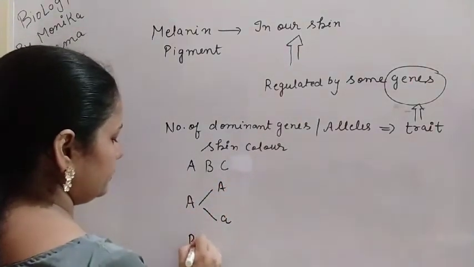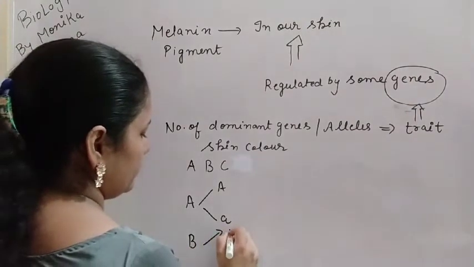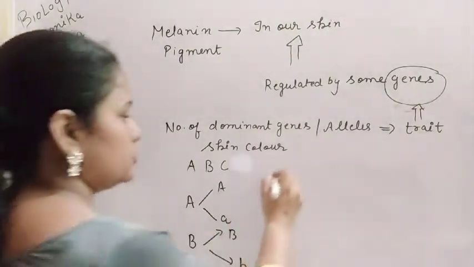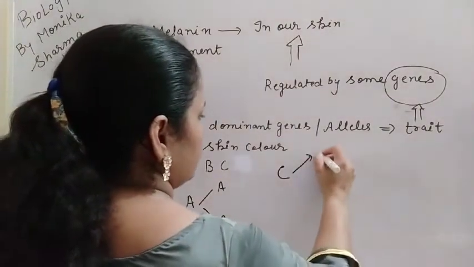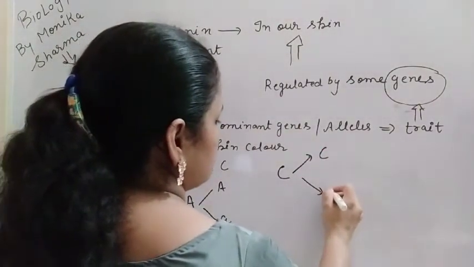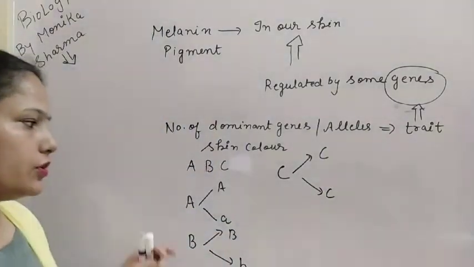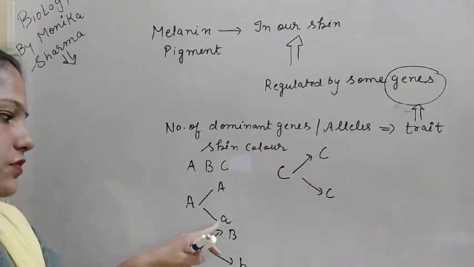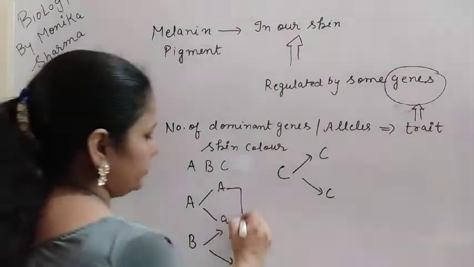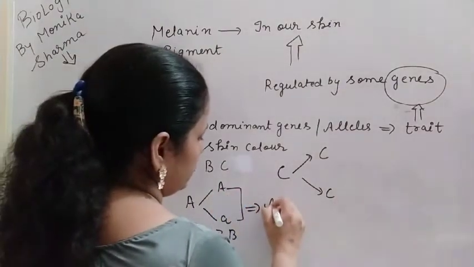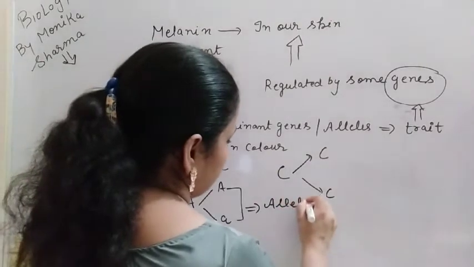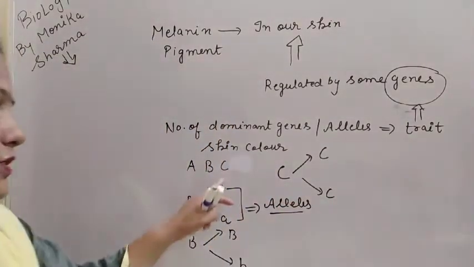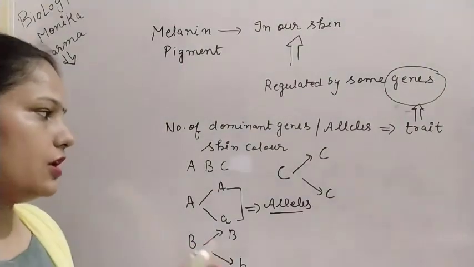Then the second, capital B and small b. And the third, capital C and small c. So one is dominant and one is recessive. These are the different alleles of these genes. So here we have 3 genes, but 6 alleles.